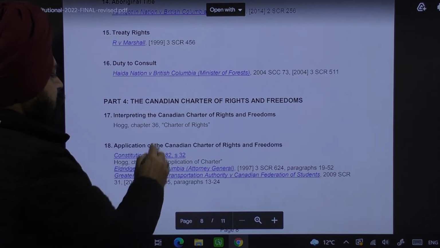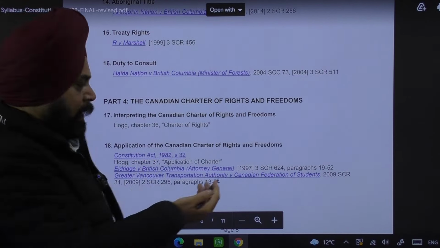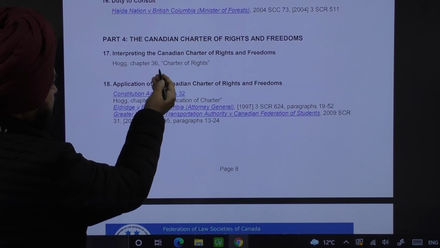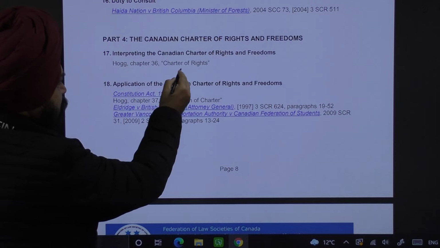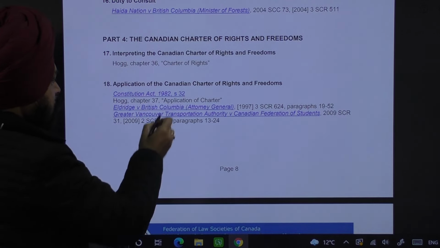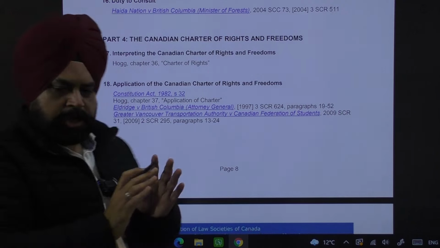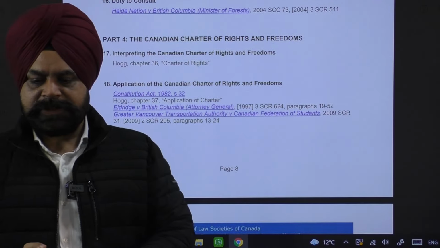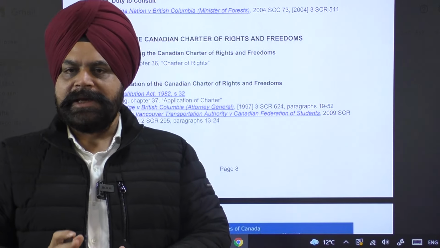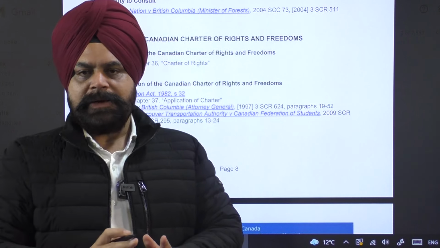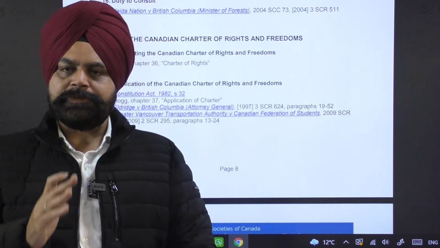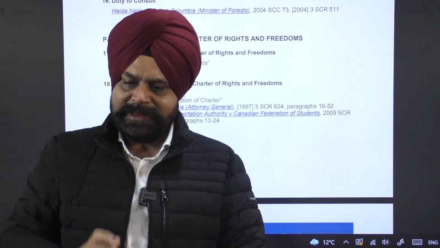And part 4 is the Canadian Charter of Rights and Freedoms. Again, there are 8 chapters, and each chapter they have specifically mentioned. Hogg chapter 36, Charter of Rights. Then the Constitution Act section 32. Then the case law also. So they have exhaustively defined the syllabus. So we have to study and read only the relevant chapters, relevant material which has been prescribed by the NCA in the syllabus.